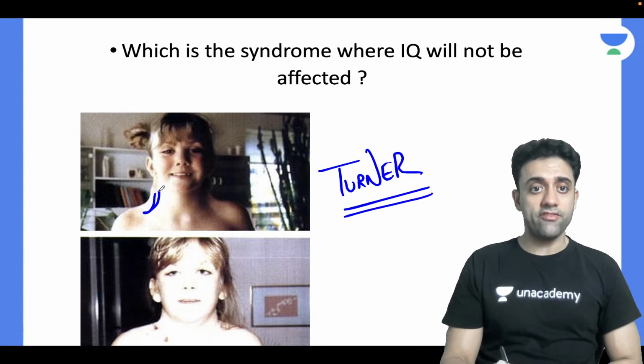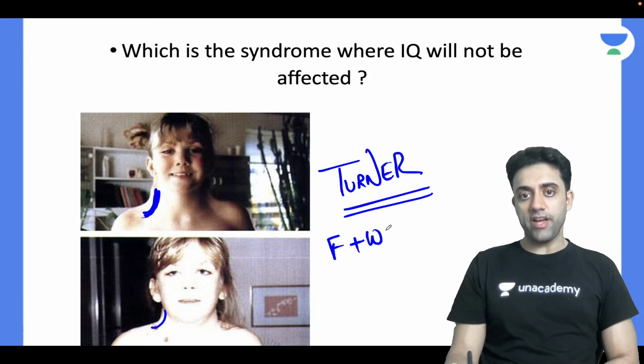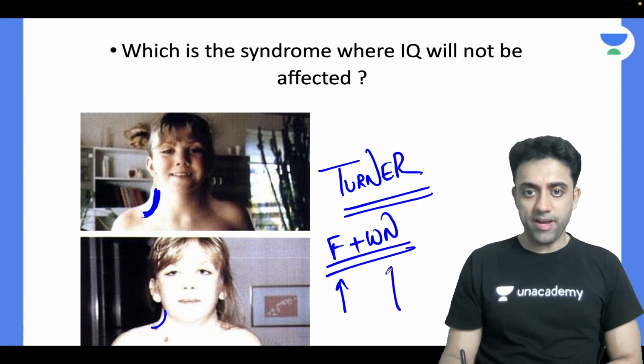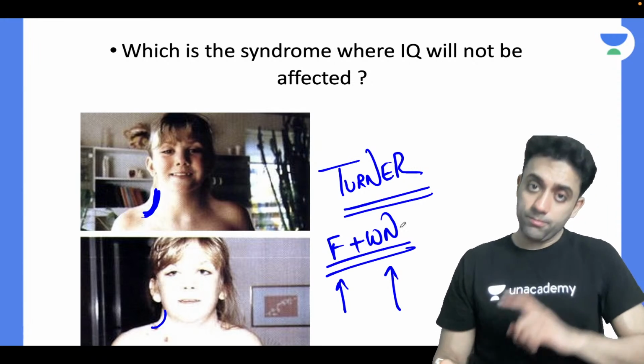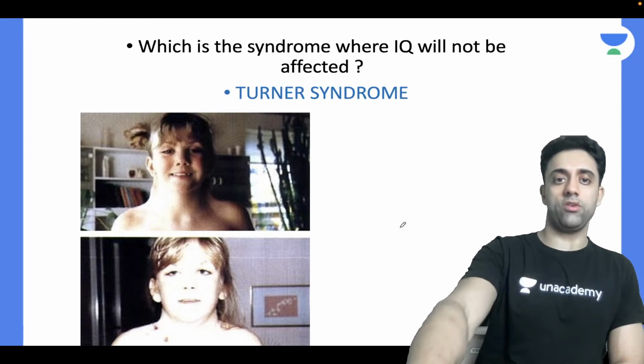A female with a webbed neck. Can you see this web? Yes, a female with a webbed neck. A female with a webbed neck, you will think of Turner syndrome. And a male with a webbed neck, you will think of Noonan syndrome. Very good. Okay, that's it.